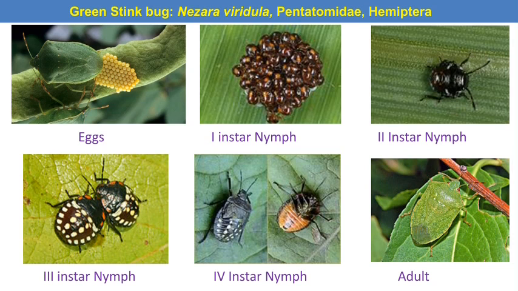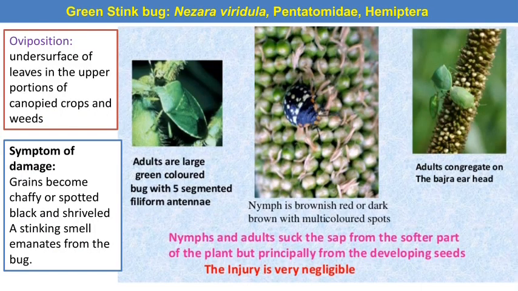The egg laying of the pest takes place on the leaves, and after hatching from the eggs, the nymphal stages emerge, and there are 4 nymphal instars. In this picture you can see the first instar nymph, then second instar nymph, third instar nymph and fourth instar nymph. After that the adult is finally formed. Both nymphs and adults are the damaging stages of this pest. They feed on the bajra crop and nearly all cereal crops, and they suck the cell contents from the developing grains and cause spotted black and shriveled grains.